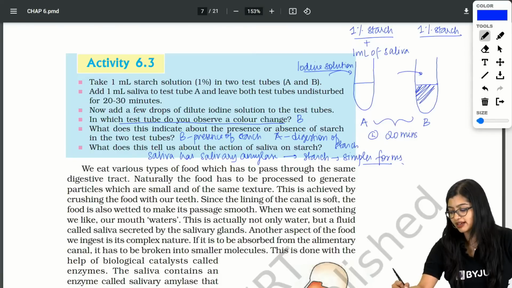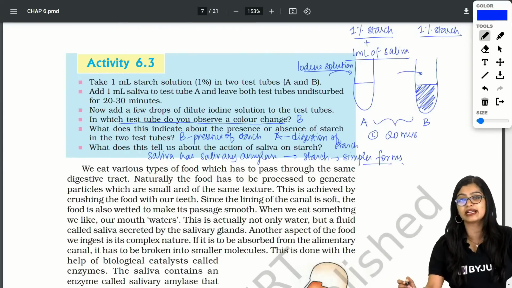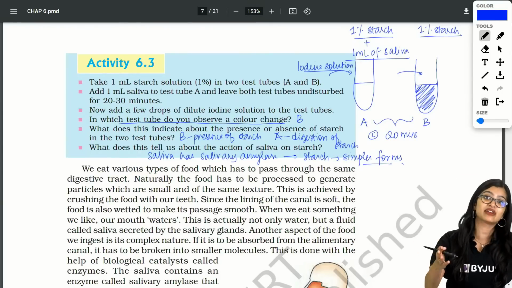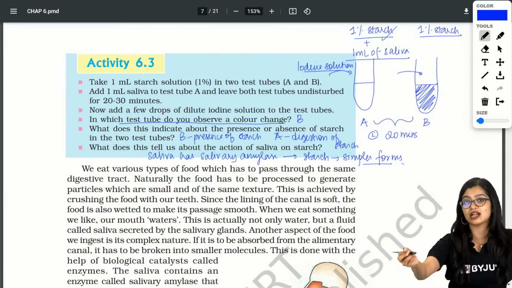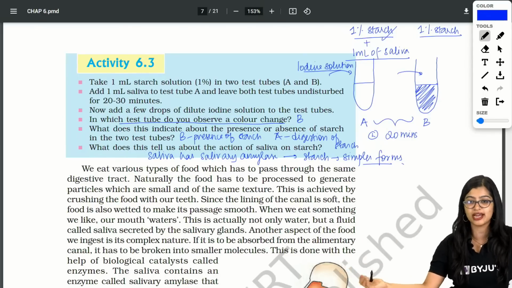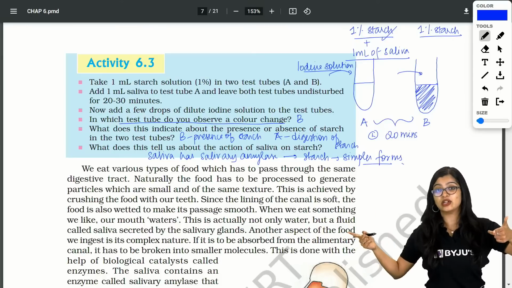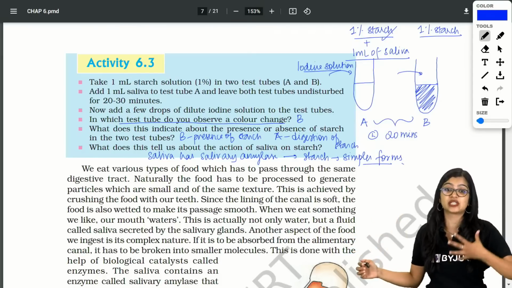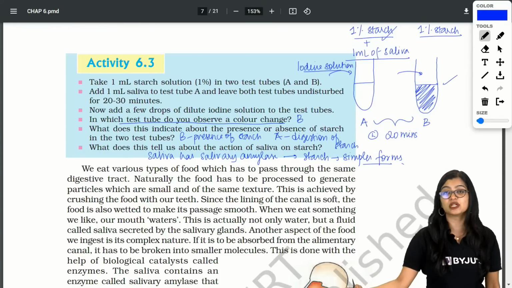We have taken the same amount of starch in both and added only 1 ml of saliva in A. Saliva has salivary amylase that acts on the starch, so there is no longer starch present in A. It has become maltose. When I add iodine solution, color change will happen only if starch is present, which is why the color change is observed in B.